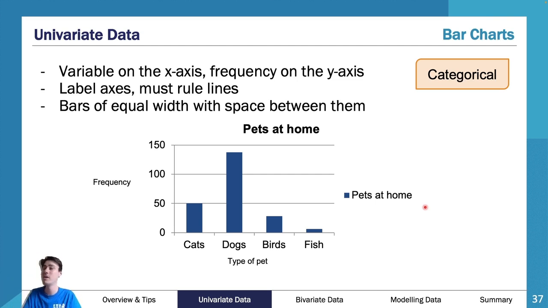Also in a bar chart, we usually try and keep it as one color. So we usually try and keep each of the bars the same color, they're the same width, and they're the same distance apart from each other. The only difference is their height, which is obviously their frequency, because on the y-axis you've got your frequency, and on the x-axis you've got your categories, so your type of pet, or whatever it is. As you can see here, pets at home, and you go, all right, I've got cats, dogs, birds, fish, etc., and you then do your frequency on your y-axis.